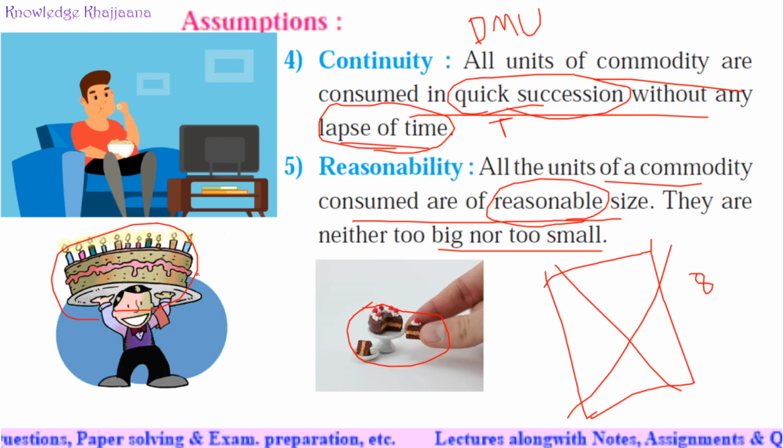But if he consumes an entire cake, would it be possible that he will consume one more cake? No. So if the size is too big, studying consumer behavior is not possible. If the size of the cake is too small, then also it is not possible. So the size of the commodities must be reasonable, meaning proper in size.